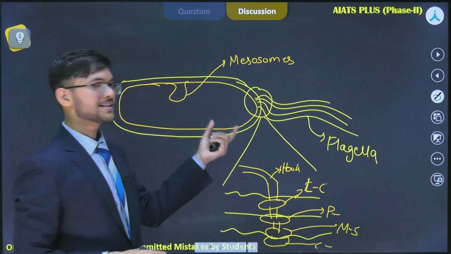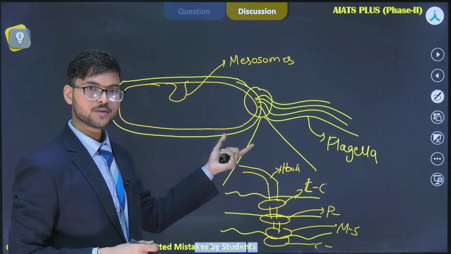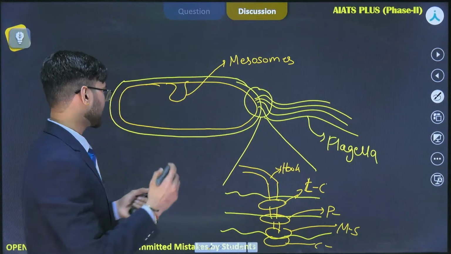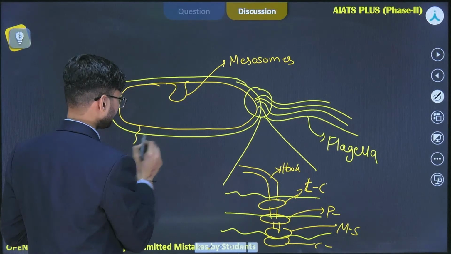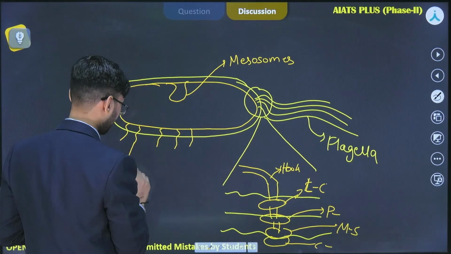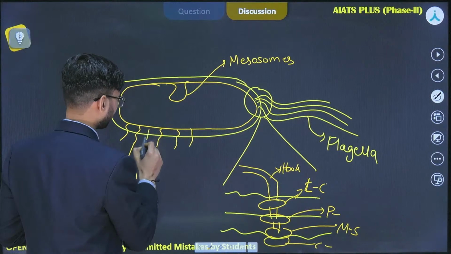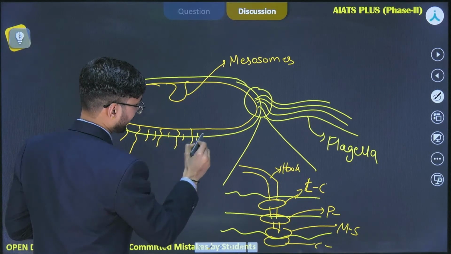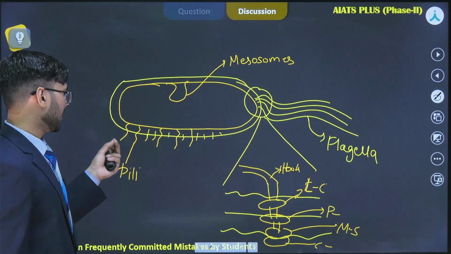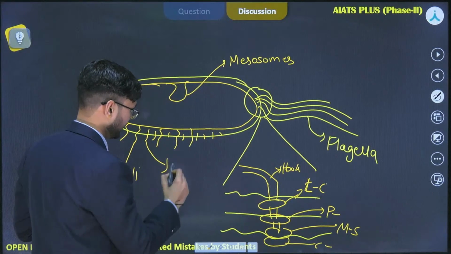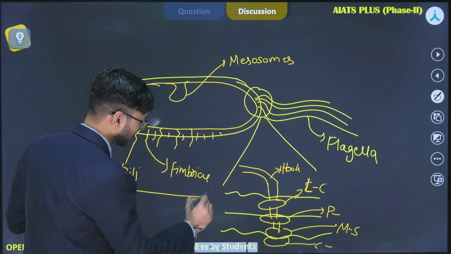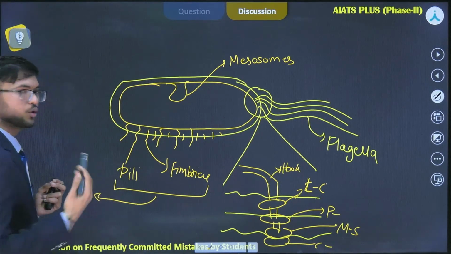What's the point here? That the flagellum is the outermost portion which is responsible for the motility of a bacteria. Apart from this, there are other structures present in a bacteria. That can be pili, okay, these are pili, or can be fimbriae. Now you will see that I am drawing fimbriae very small, while the pili are quite long. Fimbriae and pili both do not provide any support for the locomotion of a bacteria.